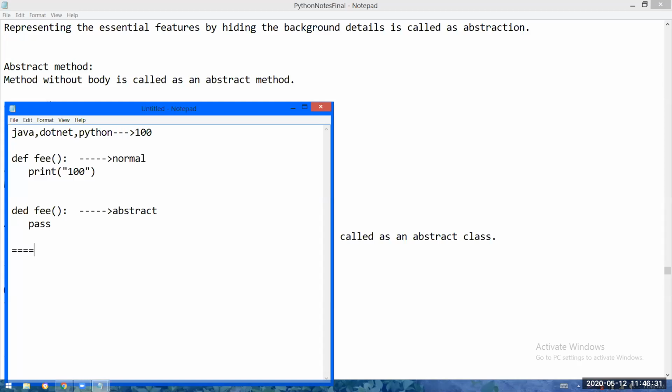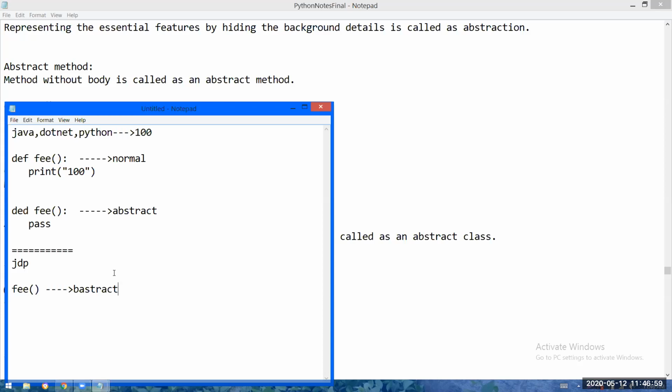Perfect. Now Java student should pay 100 rupees. .NET student should pay 200 rupees. Python student should pay 300 rupees. Now please tell me, should the fee function be abstract or normal in the parent? Abstract. Perfect. The point is, if the body is common for all the objects, then directly write that only once in the parent and it will go to all the child classes.